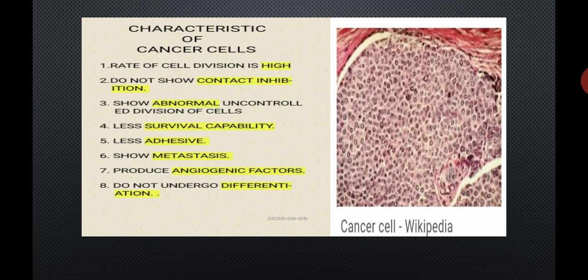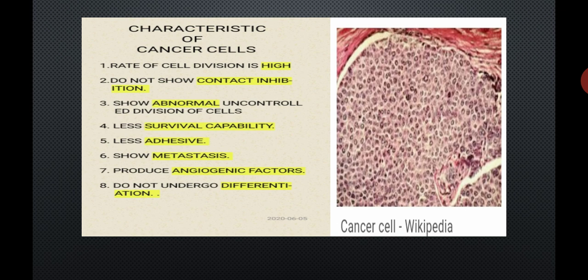Number 2, cancer cells do not show contact inhibition. As a result, cancer cells do not stop their uncontrolled growth. As cancer cells do not show contact inhibition, there is no control on the growth of the cell.